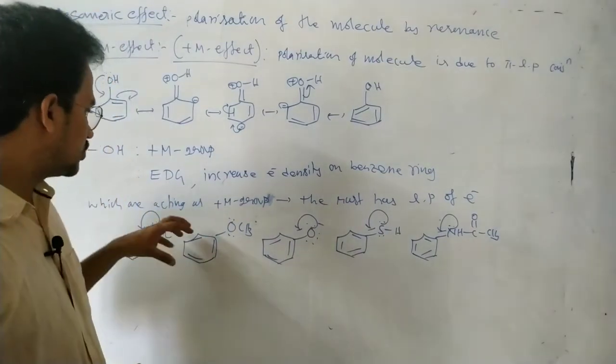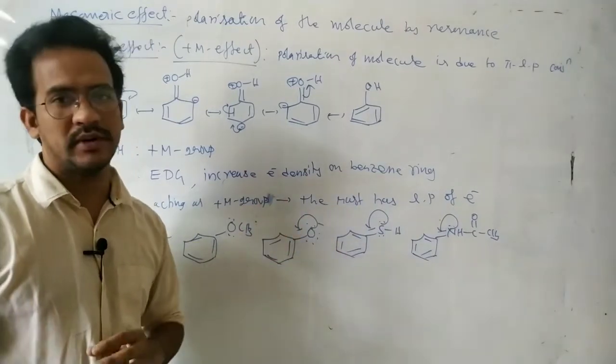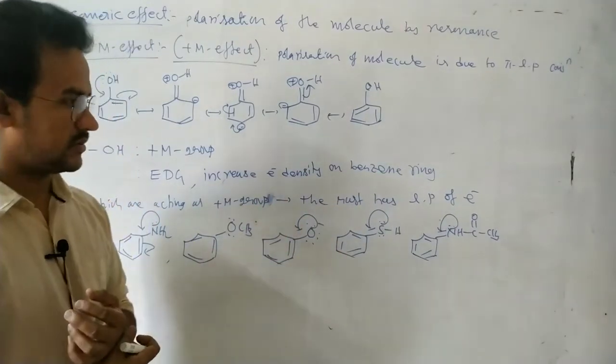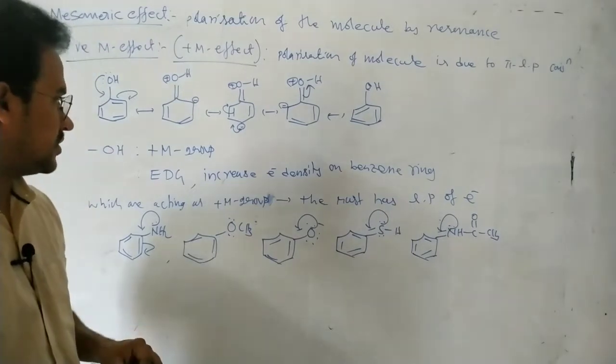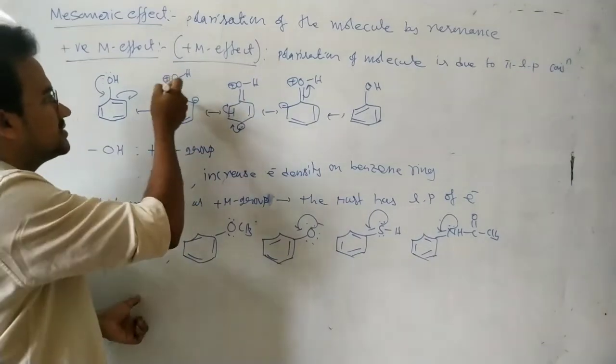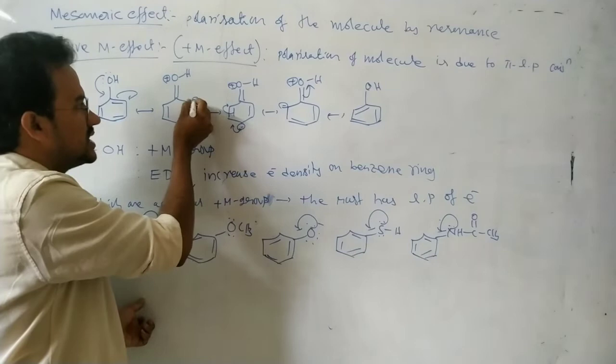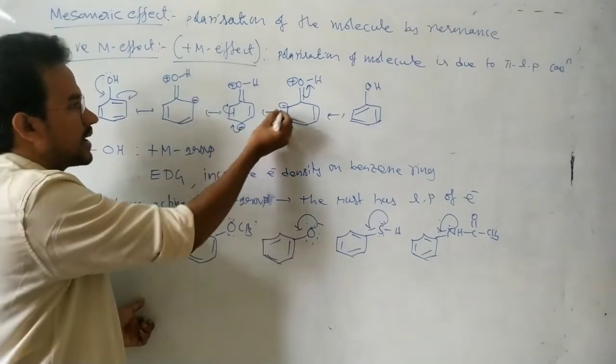To act as a plus M group, it must have at least one lone pair. Then it acts as a plus M group, an electron donating group. The main point is that because of this transfer of electrons, because of this plus M effect, electron density increases at the ortho position and para position.